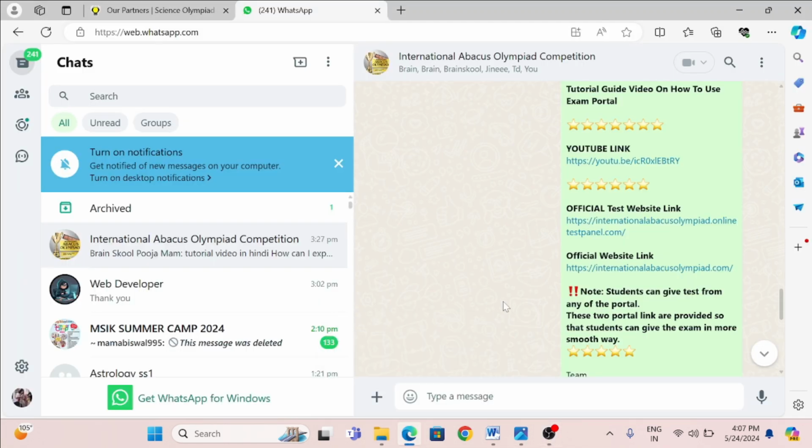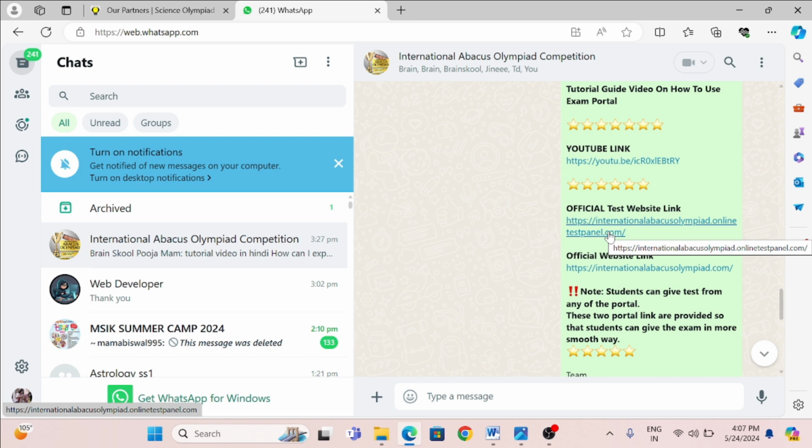One is the official test website link and the second is the official website link. Both links are connected to the test panel itself, so you can use any of them to perform the test.